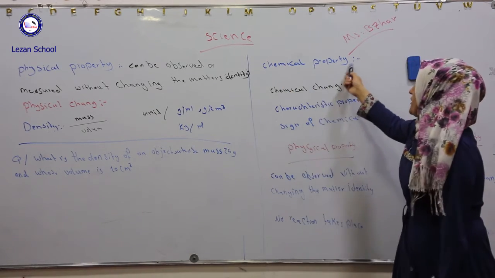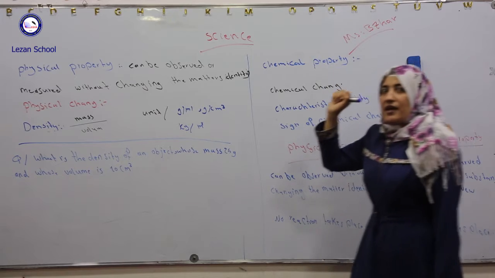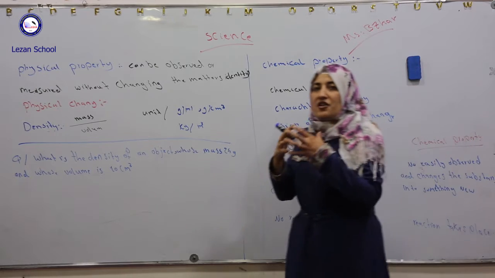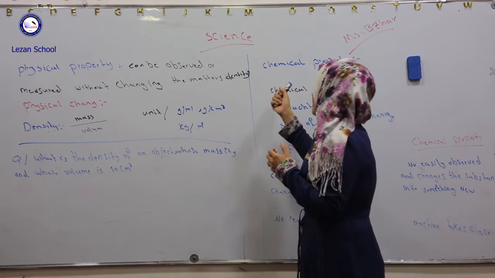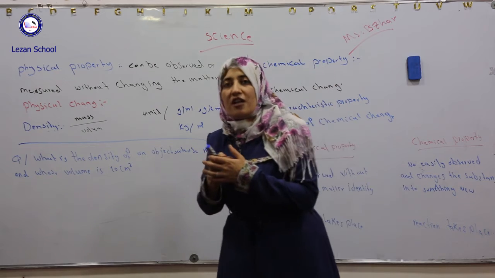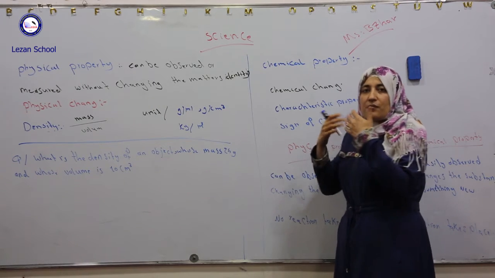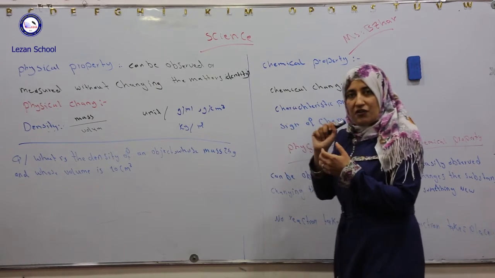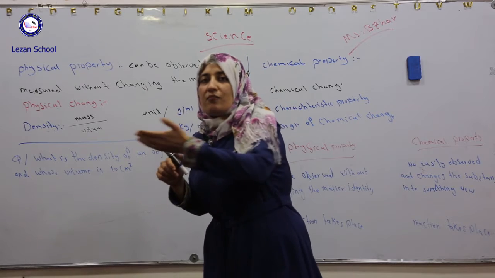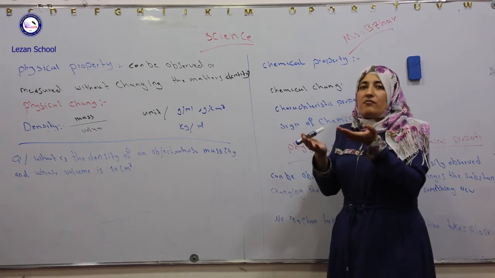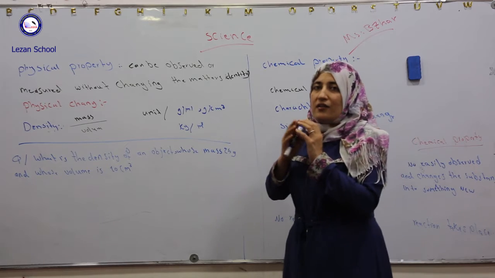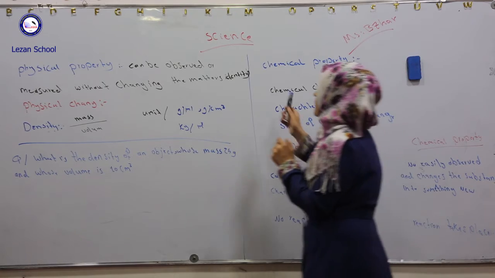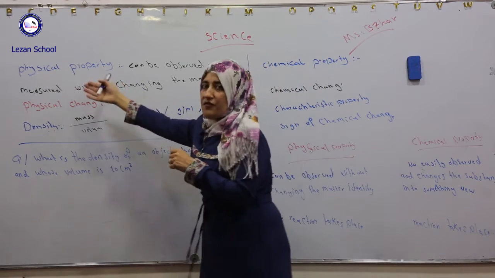What's a chemical property? A chemical property cannot be observed easily. In a chemical change, the matter changes entirely into new substances. A new matter will form, entirely different from the matter we had in the beginning. So we say this is a chemical property and this is a physical property.